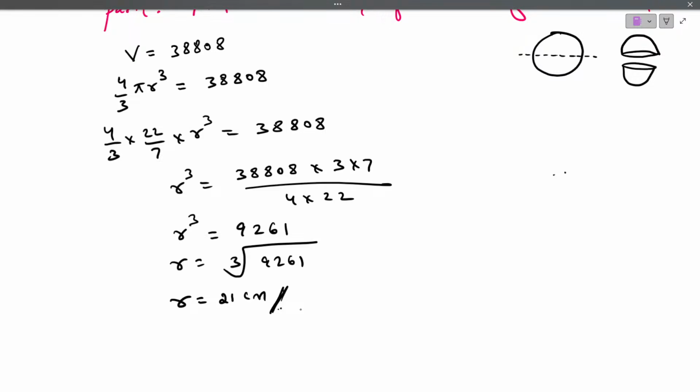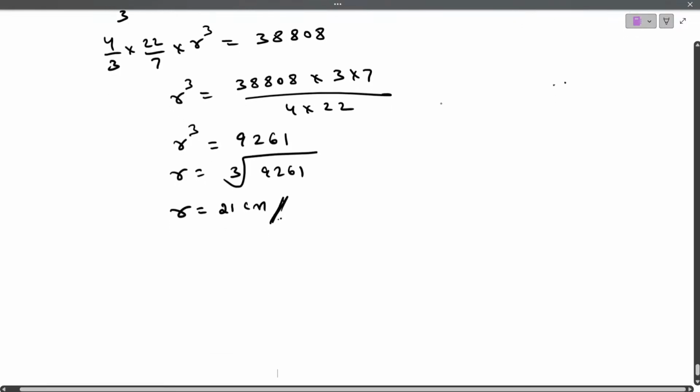So it is the radius. Clear? Yeah. Now what is the question they have asked? They have asked, if this volume is divided into two equal parts, find the total surface area of each hemisphere. It means that we have to find the total surface area of hemisphere. Okay, it's easy, right? So, what is the formula to find the total surface area of one hemisphere?